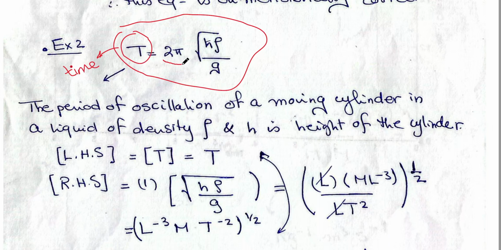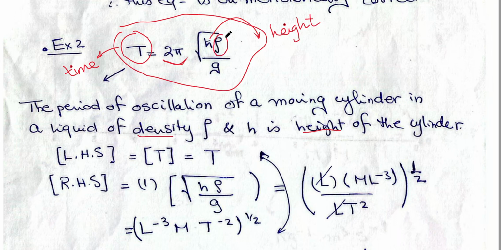2 pi, for sure 2 pi is a numerical constant. Root h. H, he's saying it's the height of a cylinder. Height of a cylinder, height of a building, I don't care. Height is simply height. It is the height of anything, but more or less it will be dimensions of length. And density, rho.